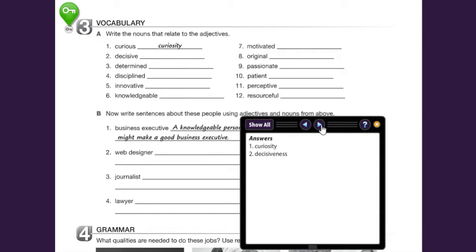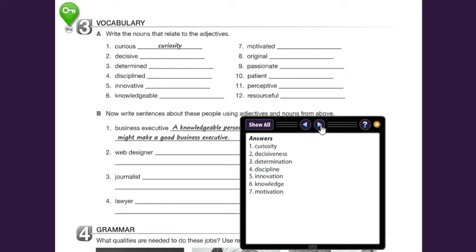Okay, determined turns to determination. Then the other one turns to discipline. So you see, it's softer, there's just discipline. Then innovative is the adjective, turns to innovation. Knowledgeable, which we already discussed, is an expert. Knowledgeable turns to knowledge. Motivated turns to motivation.